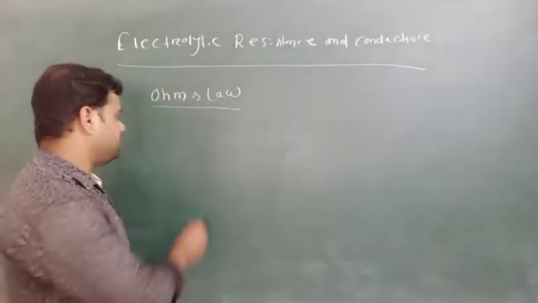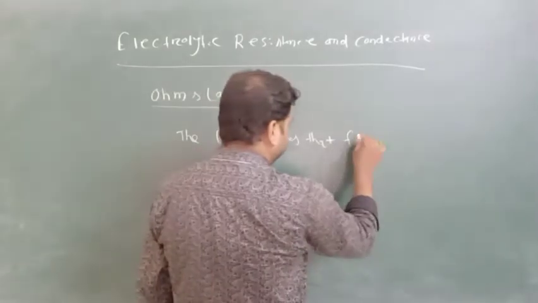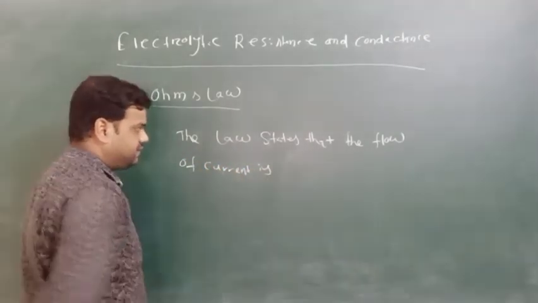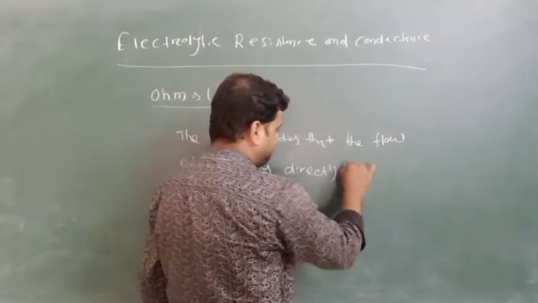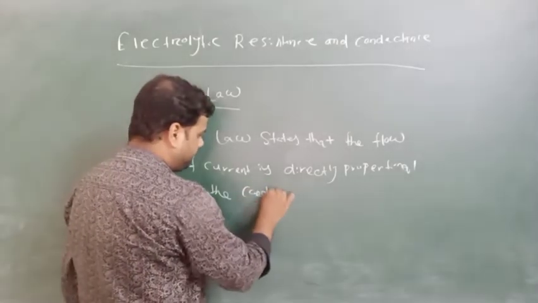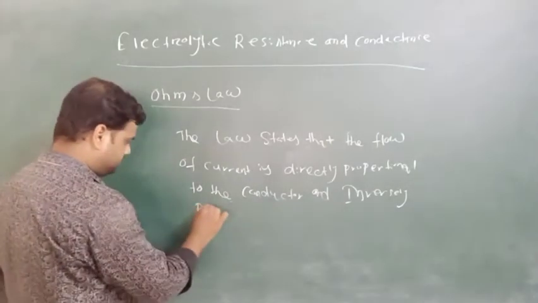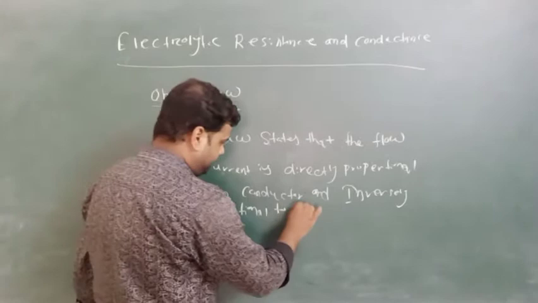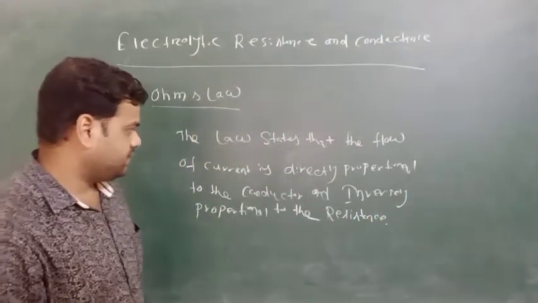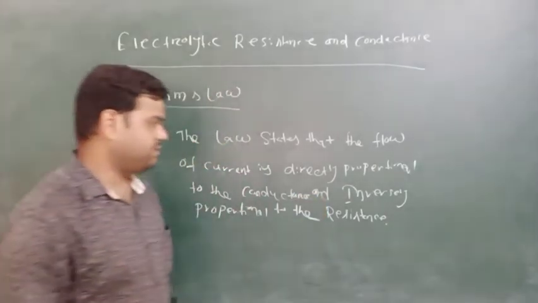Ohm's law states that the flow of current is directly proportional to the conductance and inversely proportional to the resistance.